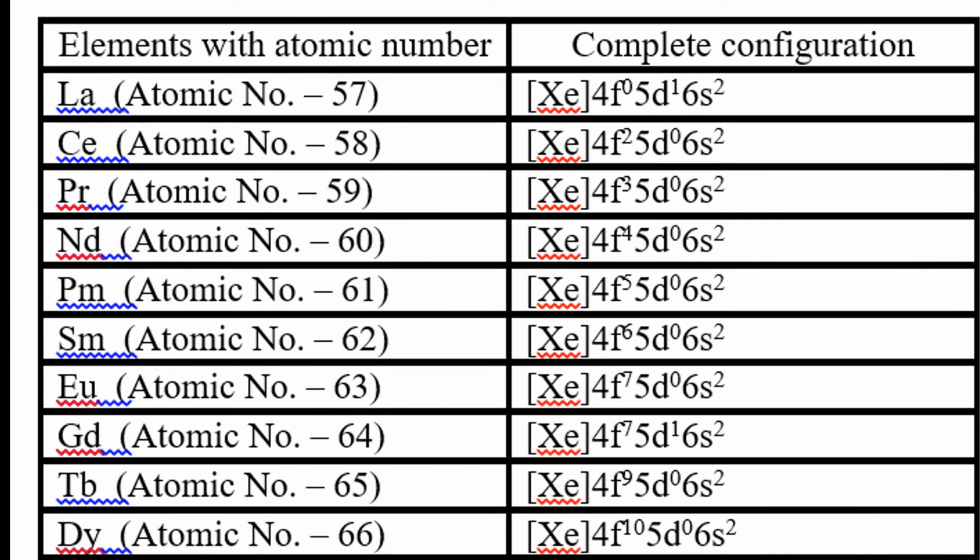Firstly, we see here the electronic configuration of the lanthanide elements. We formatted a table: on one side the elements with atomic number, and on the other side the complete electronic configuration.